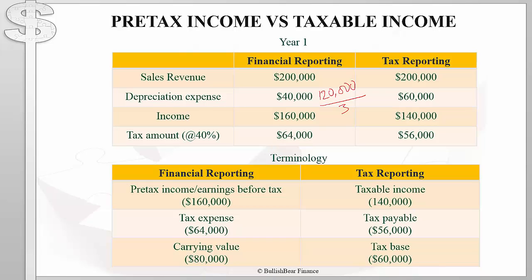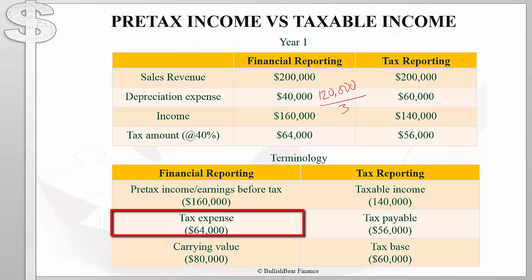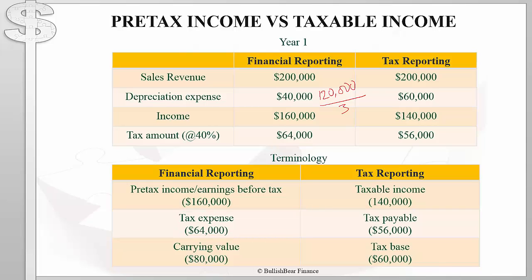The amount of income reported on the income statement is known as pre-tax income, earnings before tax, or accounting profit. This is different from the amount of income reported on the company's tax return, which is known as taxable income. The amount of tax reported on the income statement is known as tax expense, which is different from the actual amount of tax owed to the tax authority, which is known as